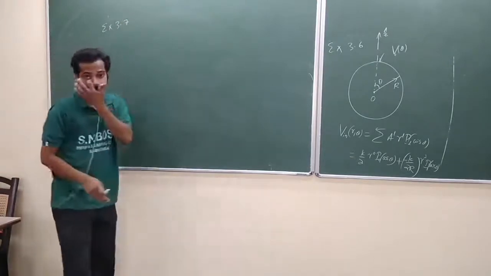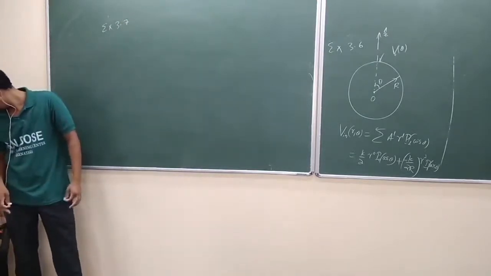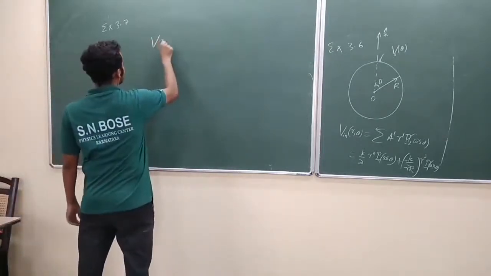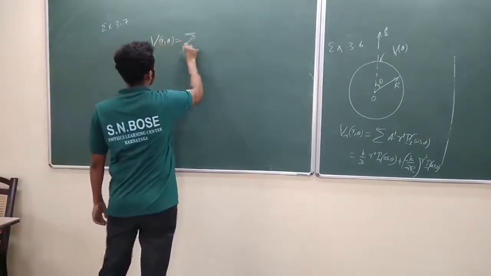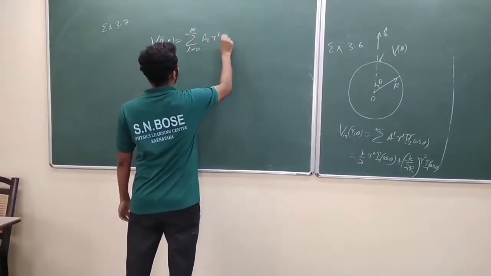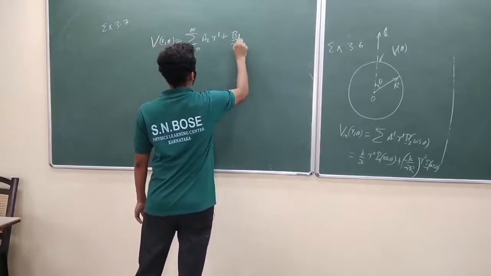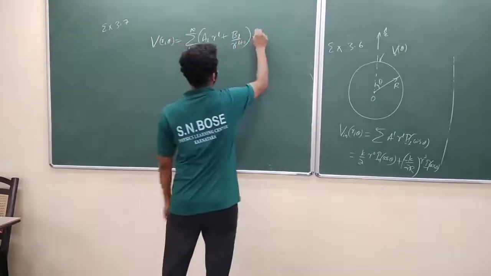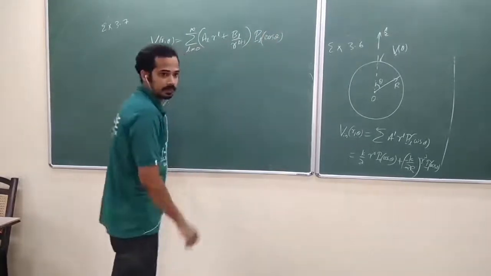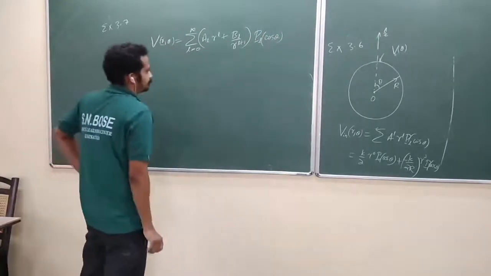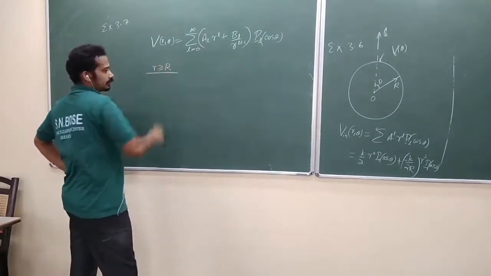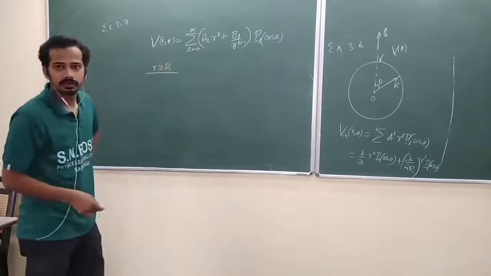Same problem. Potential outside, I need the potential outside. What is the general solution? First take the general solution: summation over L equal to 0 to infinity, A_L r^L plus B_L by r^(L+1), P_L of cos theta. Any question? Now I am in the region r greater than or equal to R, outside. I need outside. Is that okay?